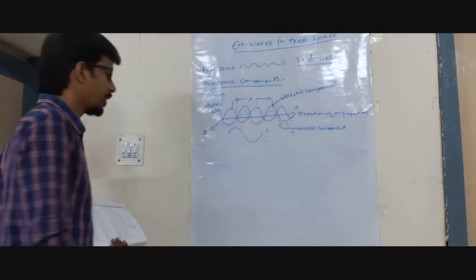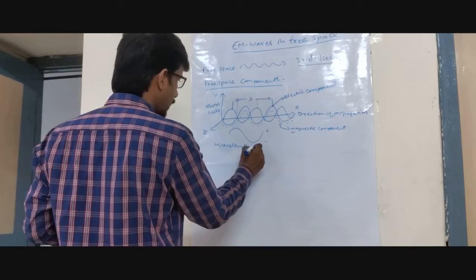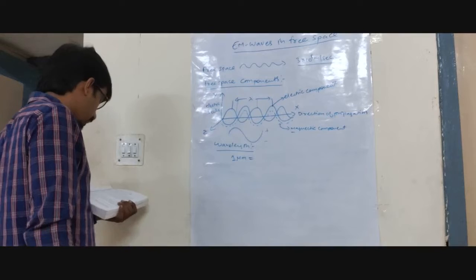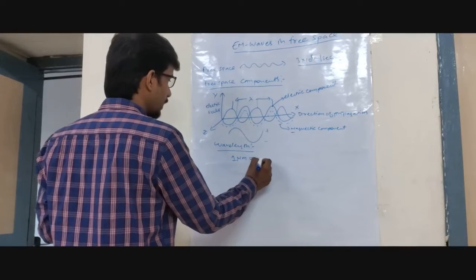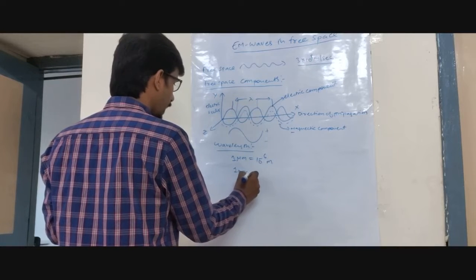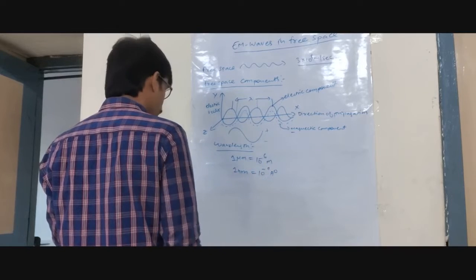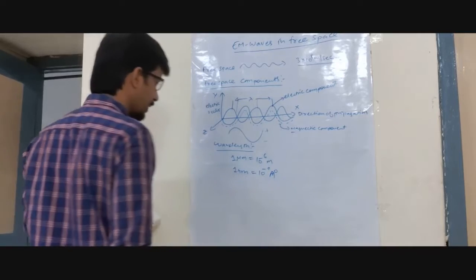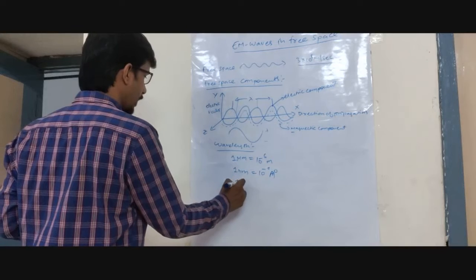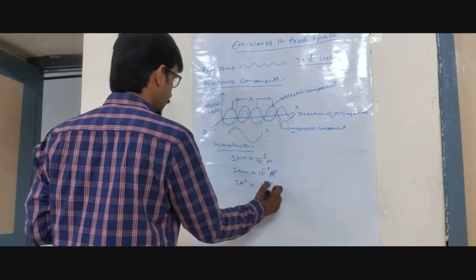Suppose in free space, wavelength can be considered based on 1 micrometer. 1 micrometer is how much? 10 power minus 6 meters. Understood? Again, 1 nanometer is 10 power minus 9 meters. Or we can write directly in meters, 10 power minus 9, and 1 angstrom. You know very well, 1 angstrom is equal to how much? 10 power minus 10 meters.